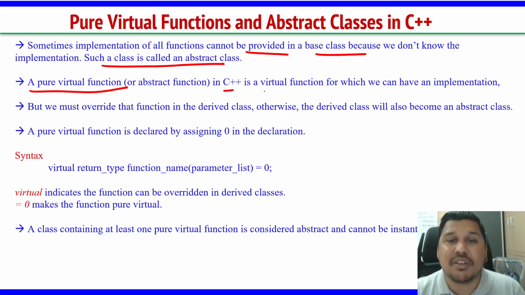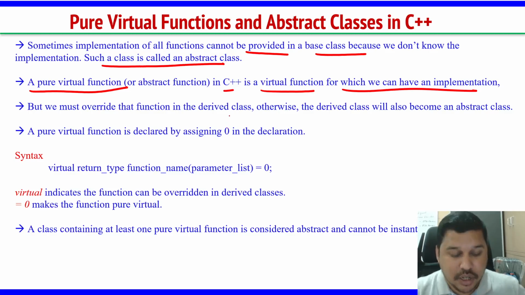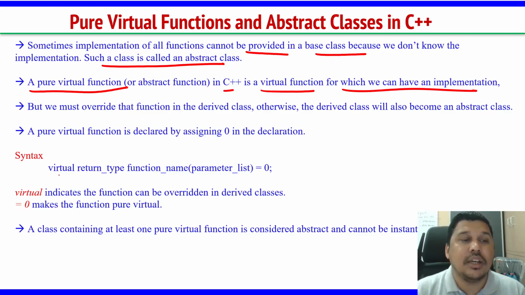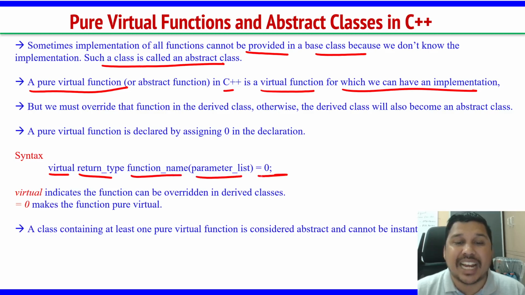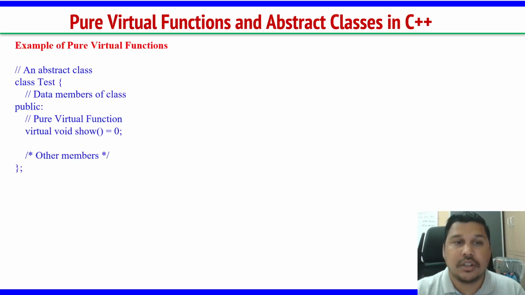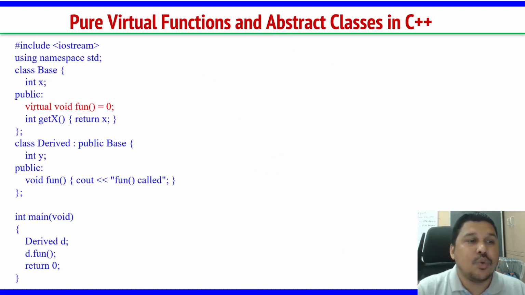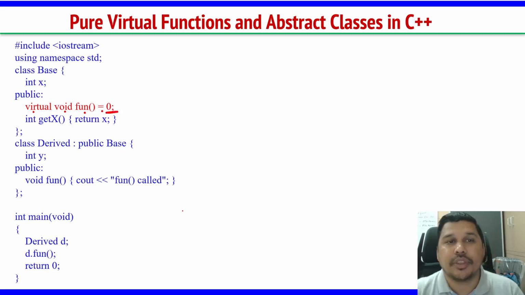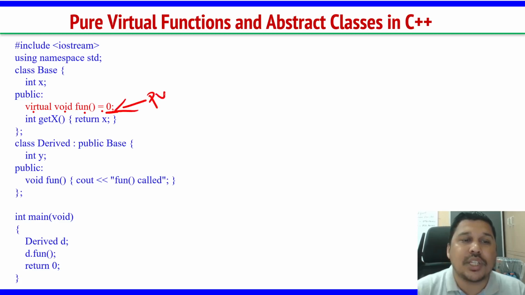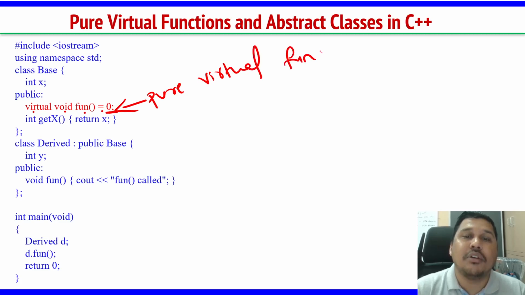In C++, a virtual function is a function for which we have an implementation. So how do we define a pure virtual function? The syntax is: virtual, return type, function name, parameter list, equal to 0. For example, virtual void function equal to 0. If you write a function like this, it is called a pure virtual function.